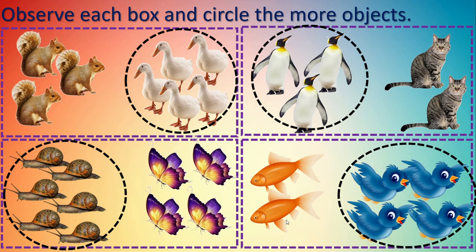We can see here 2 fish and 4 birds. So, birds are more and fishes are less. Right? Yes, here we have completed our activity of circling the more number of objects. Correct?